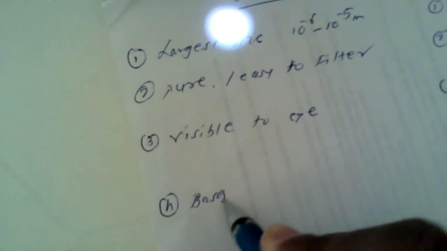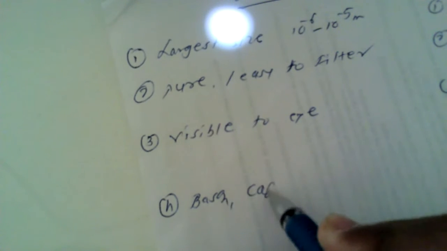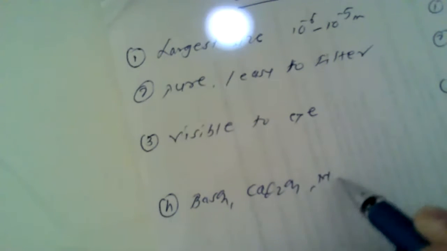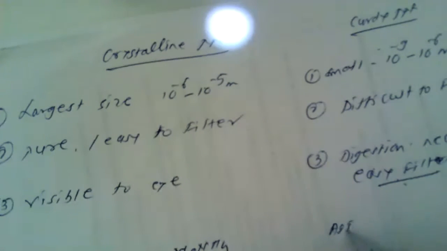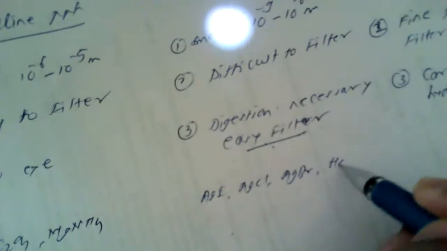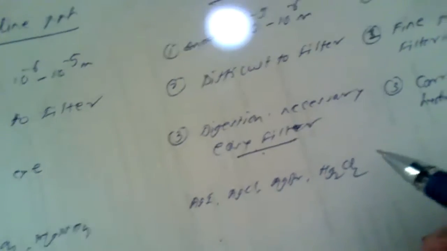Then the fourth, that we have to give certain examples. Here we have seen the example of barium sulfate, then calcium oxalate CaC2O4, or magnesium ammonium phosphate. Here silver halides AgI, AgCl, AgBr, or one more example, that is mercurous chloride Hg2Cl2.